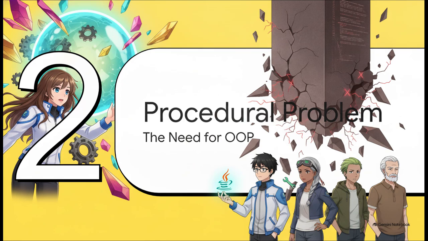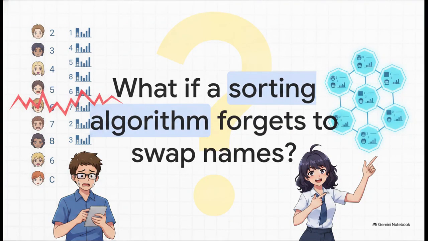Section 2. The procedural programming problem. The need for OOP. Imagine you're building this massive enterprise student management system in procedural C, right? Say for 10,000 students. The classic approach is using parallel arrays. So one array for the names, one for roll numbers, another for GPAs. But think about this. What happens if your sorting algorithm runs to find the top performer? It rearranges those GPAs, but totally forgets to swap the student names at the exact same time. The result is absolutely catastrophic.